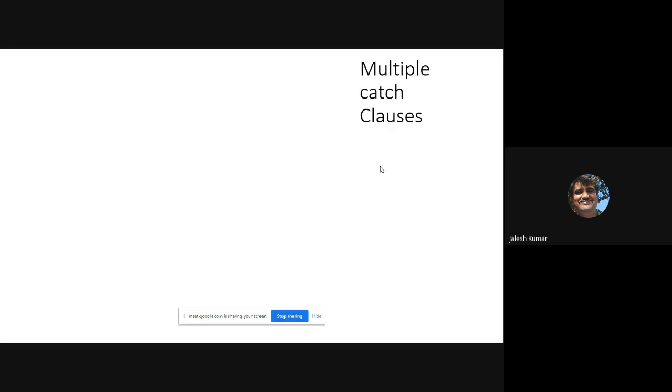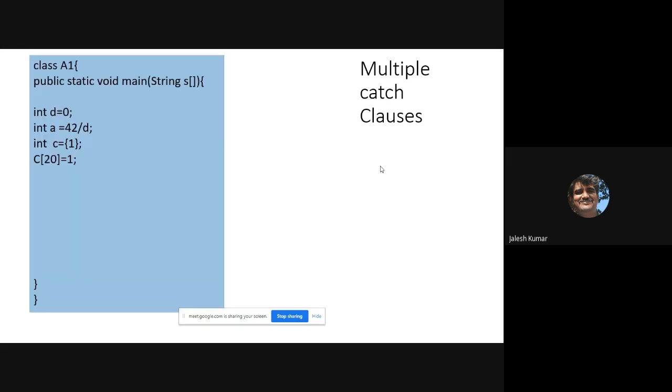Next, normally one try, one catch, that's what we observed. The chances are there are many types of operations you are performing, and you have to handle many types of exceptions. Then we'll see one more example where d is equal to 0.